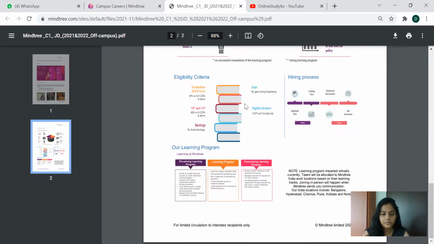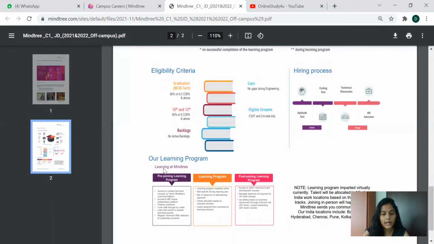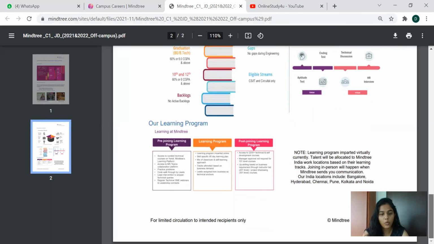Okay. Now, the online learning program, learning at Mindtree. First, when you are pre-joining, a learning program will be there, you can go through it and know about the things. After that also there will be something. Then only you will know about what the industry is like in Mindtree and how you can go for that.